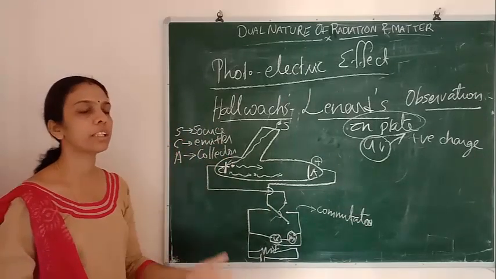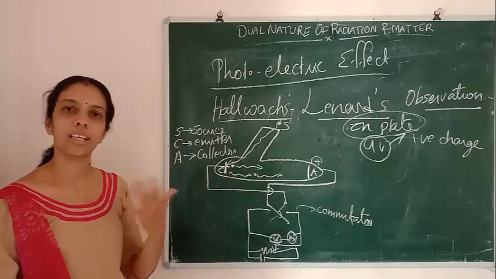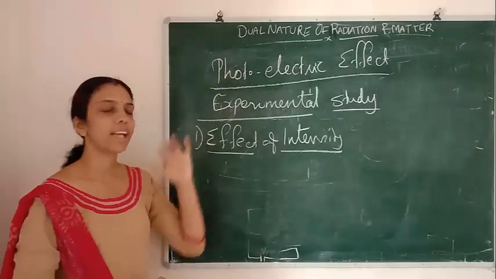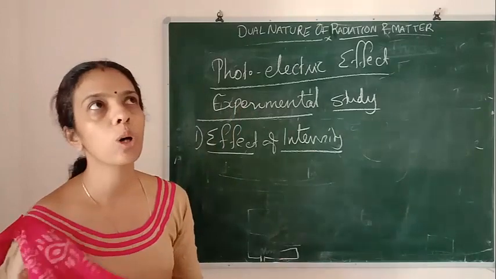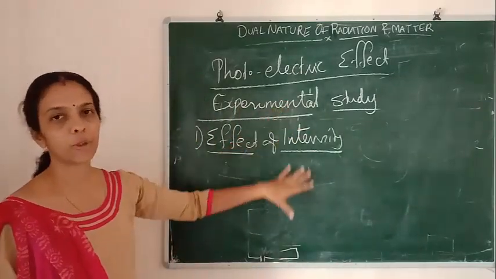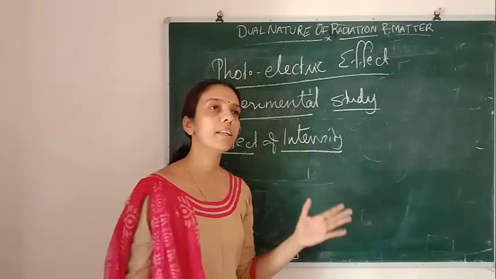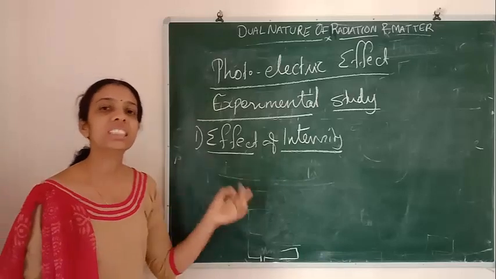So what will happen if any changes are made to the source of light, that is what we are studying. Under the experimental study, we saw the experimental setup for the photoelectric effect, isn't it? Now we are going to study the effect of intensity.